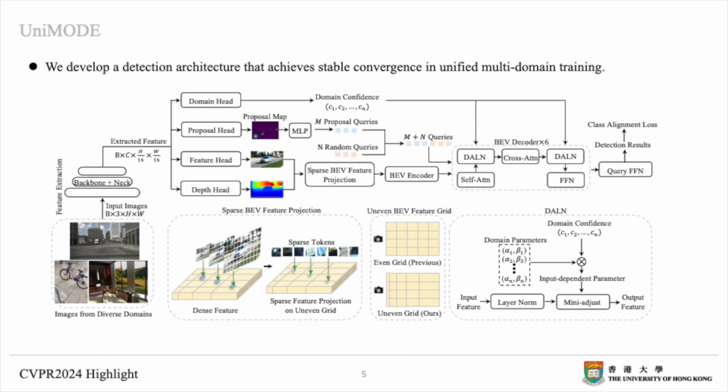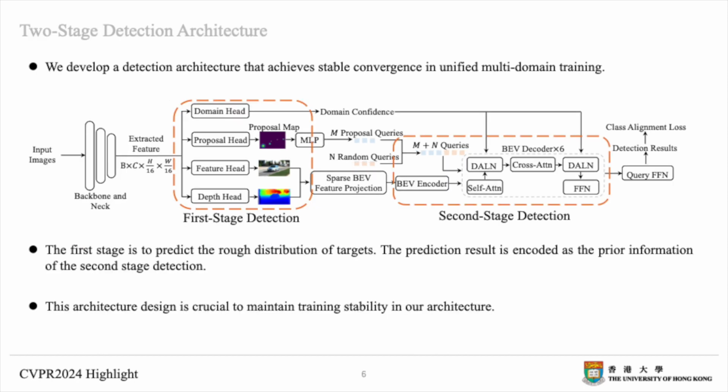The proposed modules in this work include the two-stage detection architecture, an uneven BEV grid, sparse BEV feature projection, and unified feature alignment. In the two-stage detection architecture, the first stage of the network is to predict the rough distribution of targets, and the prediction result is encoded as the prior information of the second stage detection. This design well alleviates the unstable training dynamics.